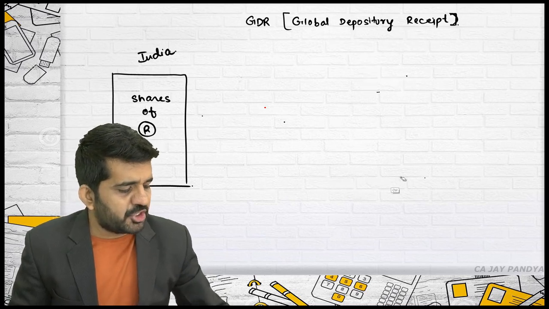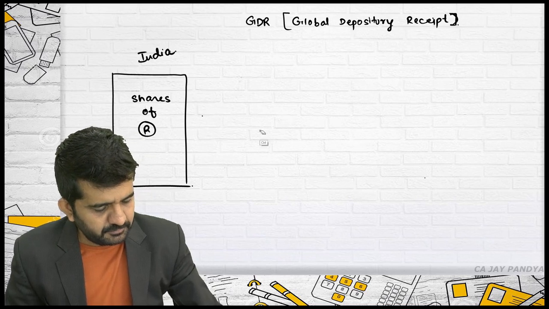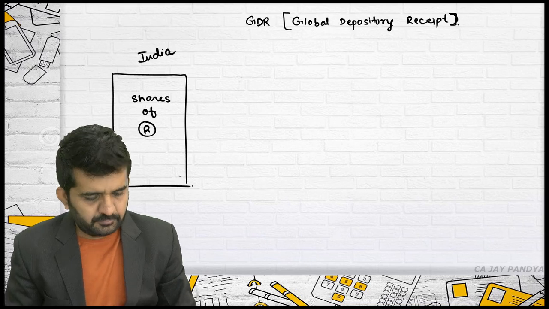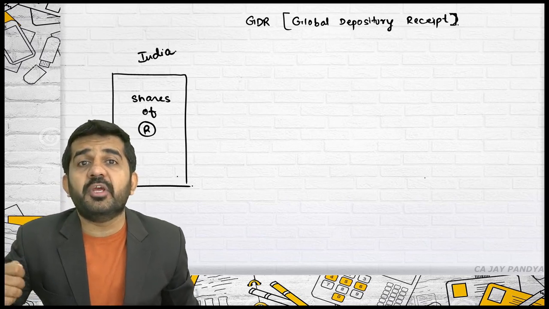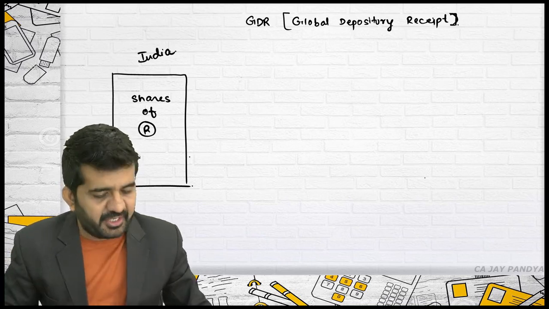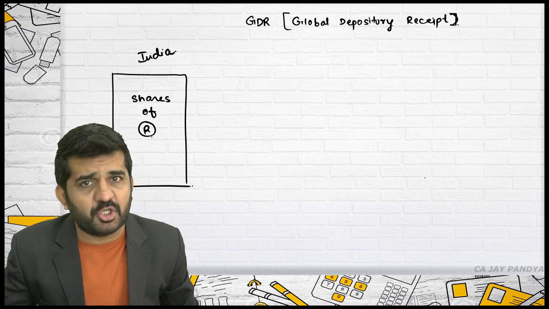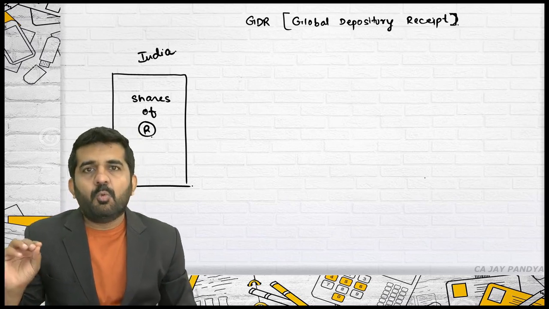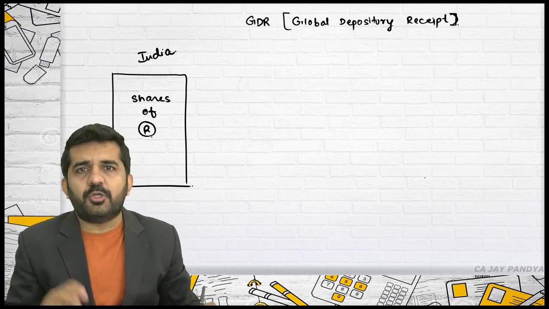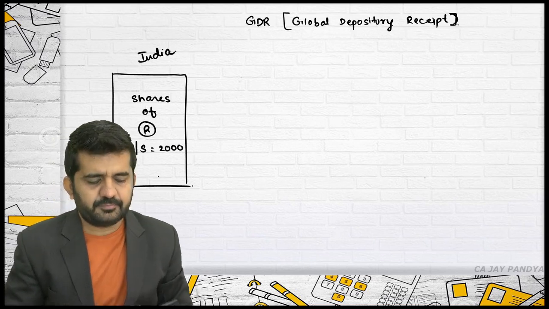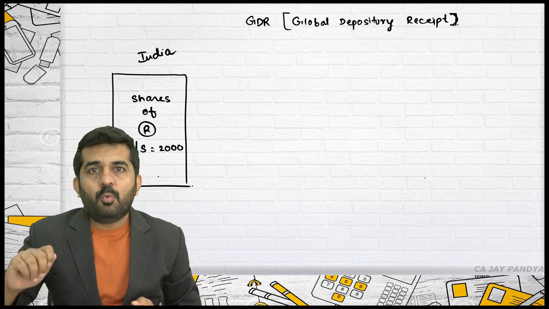First, there should be the intention of Reliance to issue its shares in a global market, that is a market other than India. Reliance can directly borrow money from the Indian market, that is alright. But the intention is to borrow from the global market. What Reliance will do, try to concentrate. Say today's Reliance market price per share is say 2000 rupees. That's correct. What will Reliance do?